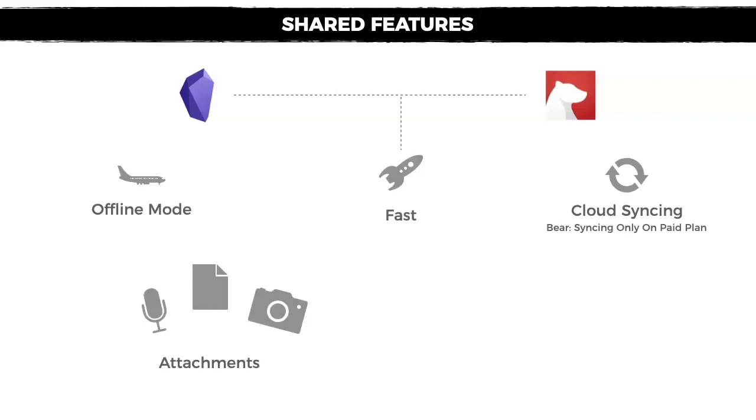Another appreciable thing is that you can easily add attachments to your notes on Obsidian and on Bear. Those can be audio files, PDFs, or images. And finally, both apps allow you to export your notes easily. And this is very important for your long-term vision when it comes to your notes, because you don't want to be locked down into one specific ecosystem in case you want to change your note-taking app in the future.